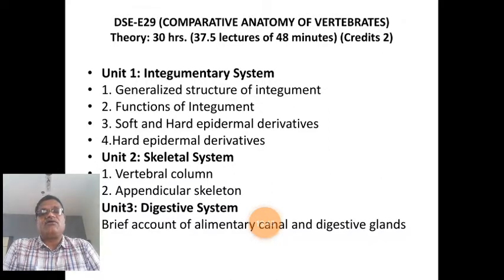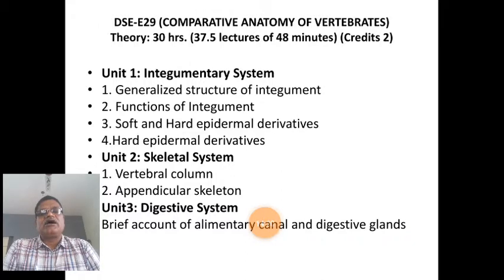In the crop, glands are present which synthesize and secrete a watery secretion, and that watery secretion softens and moistens the hard seeds or nuts, so they become soft. Then the food is carried to the stomach, and there is a modification in the stomach of birds also.